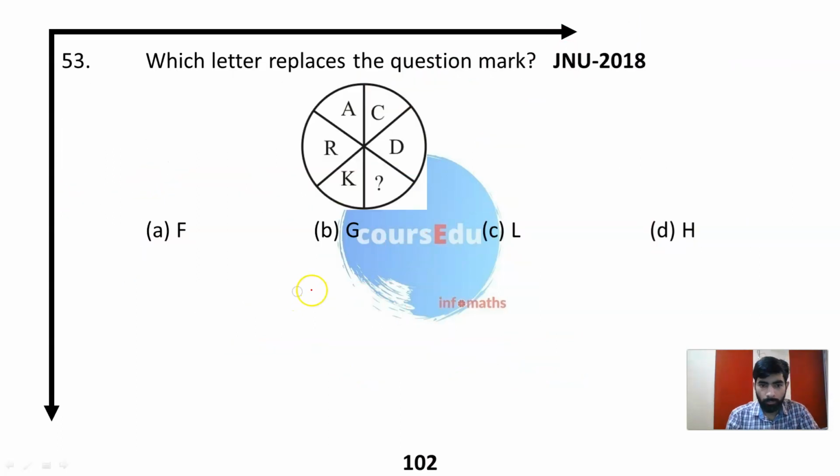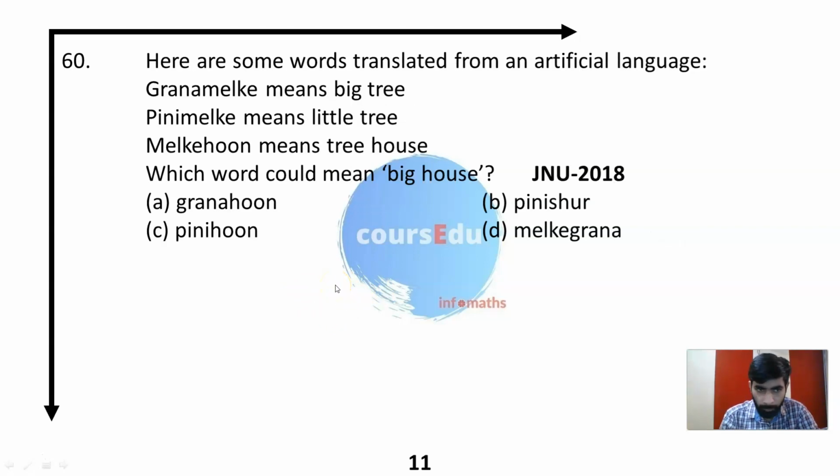Next question. Again, a missing number, which is again a wrong question here in this paper. Next, coding-decoding. Here some words are translated from an artificial language. Gran Milke means big tree, Pini Milke means little tree, Milke Hun means tree house. In all of these, tree is common, right?